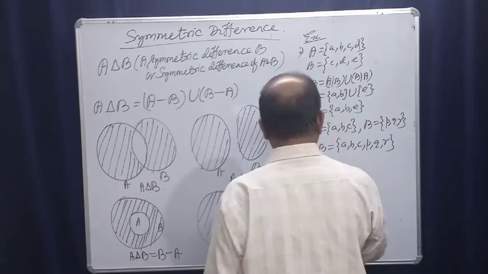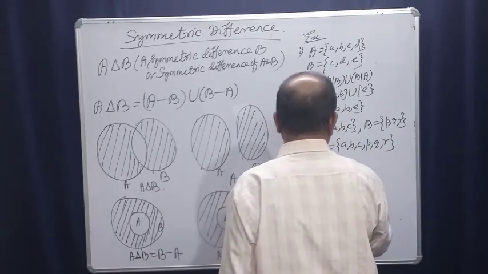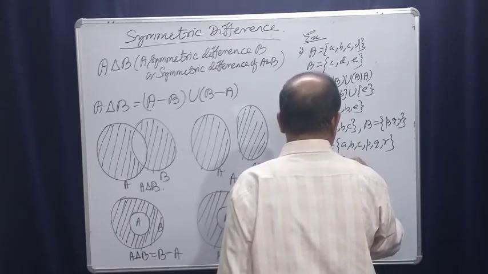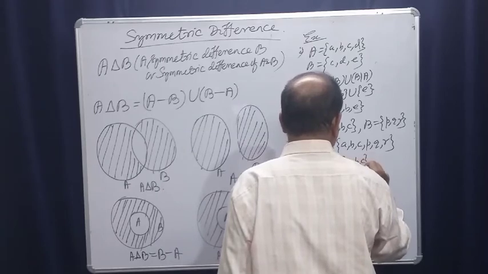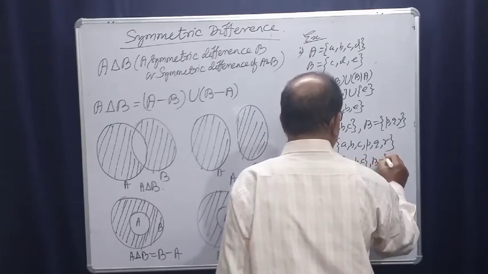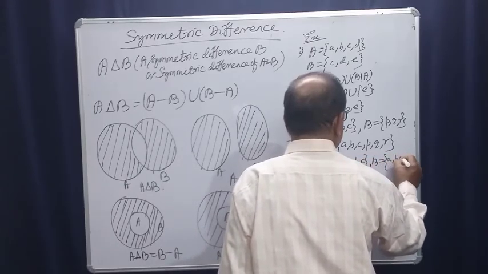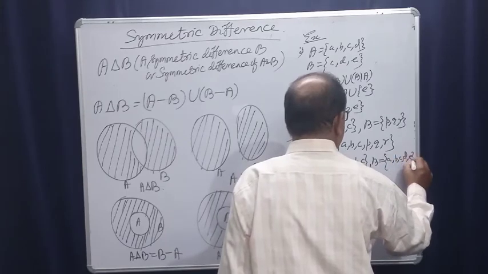Number 3: suppose A is {a, b, c} and B is {a, b, c, d, e}.